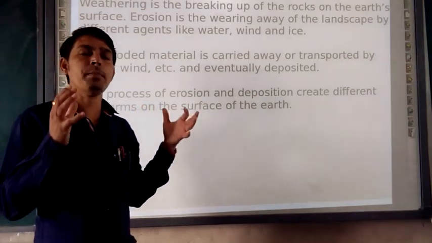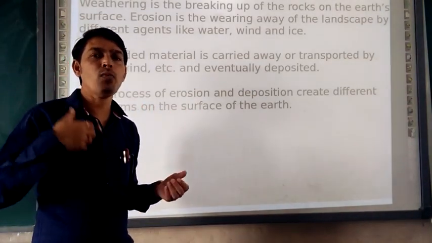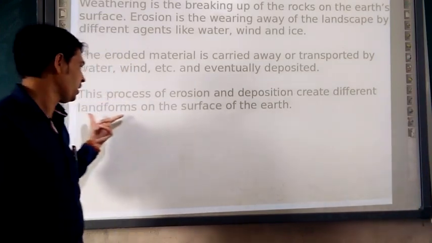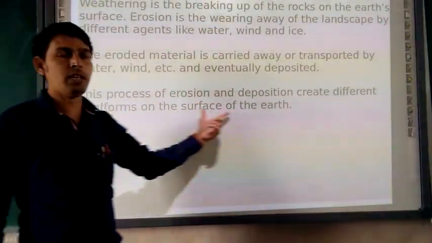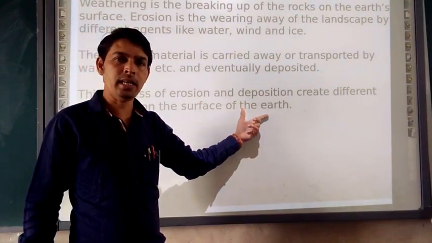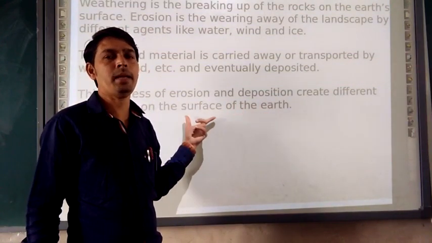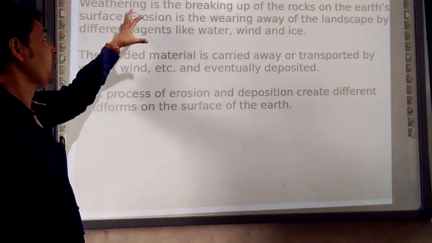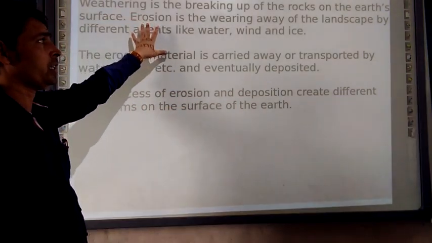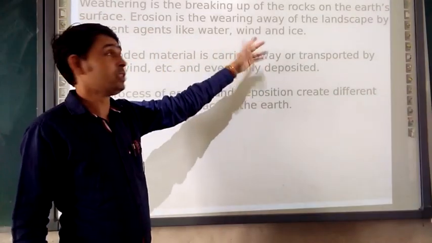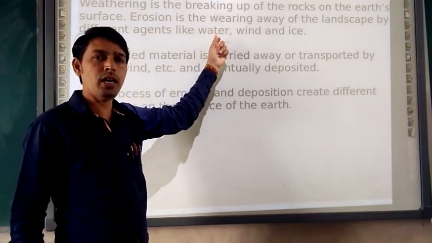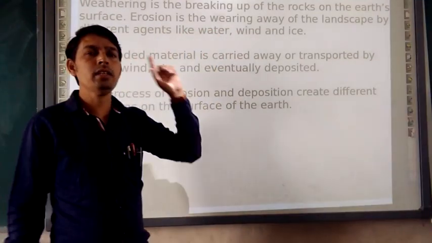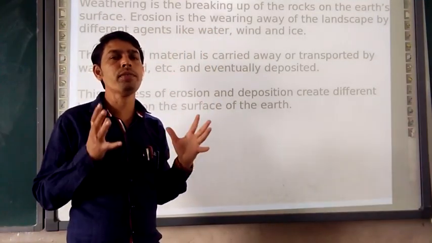So our topic is the major landforms. In that, the work of river, today we are going to see how the work of river forms different landforms on the surface of the earth. It can be a delta, it can be an oxbow lake and it can be many more. So moving further to discuss the weathering and erosional work done by water, wind and ice. In this topic we will talk about water, which is carried by the different agents. So we will see the river and the work of river.